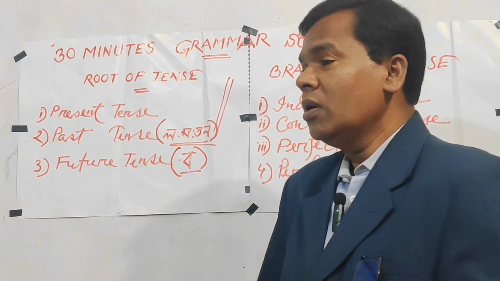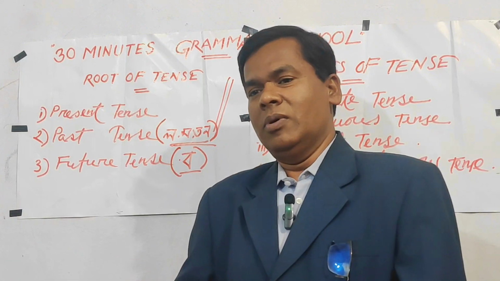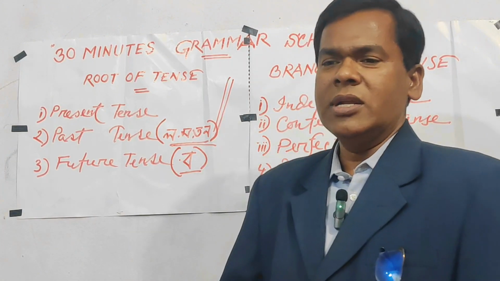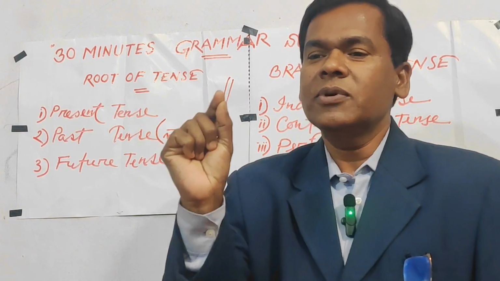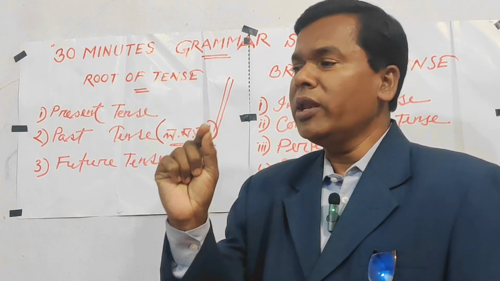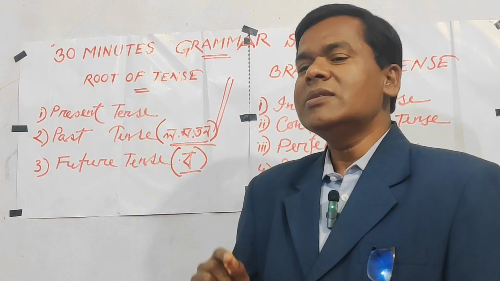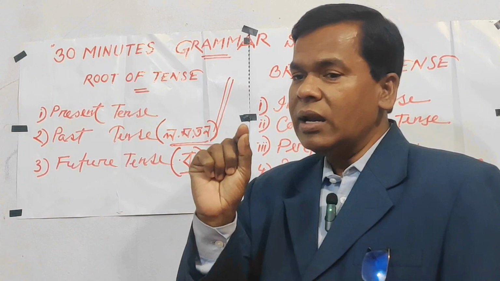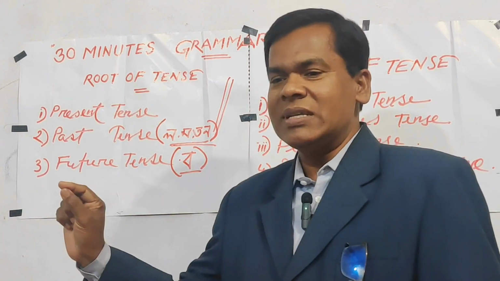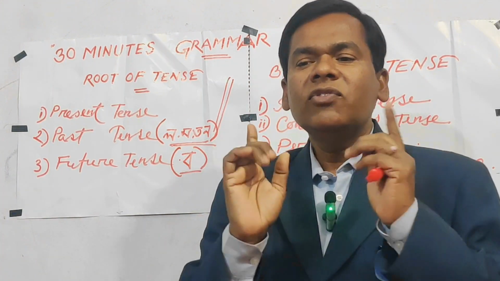So if I ask you, Tarek, Rohim, what is the emblem of future tense? Sir, it is of course bo. When I will see this letter, sir, at the last part of the sentence. If we find the mentioning of bo just at the last part of the sentence, then it is called future tense.